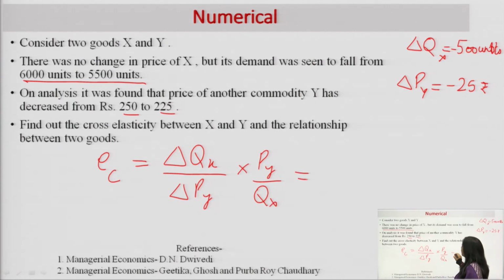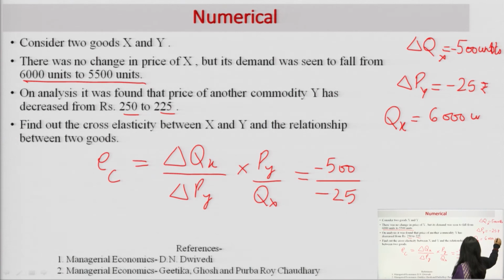What is delta Qx? It is minus 500 units. What is delta Py? It is minus 25 rupees. What was the original demand? It was 6000 units. What was the original price of commodity Y? It was rupees 250.